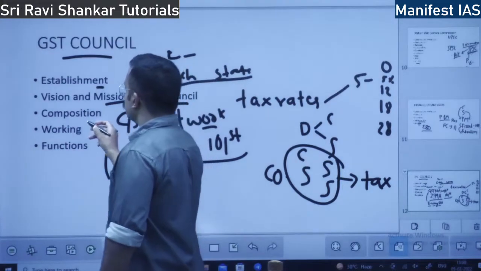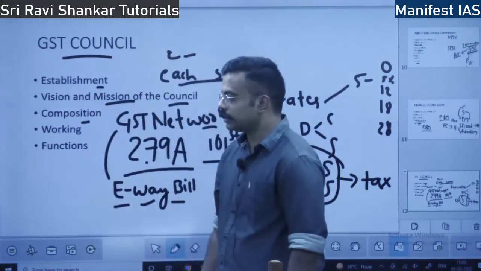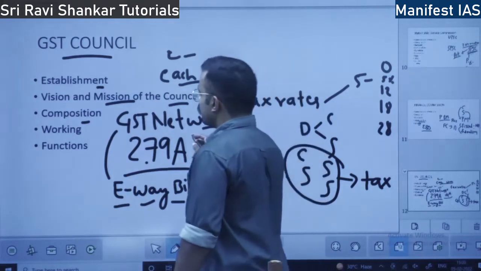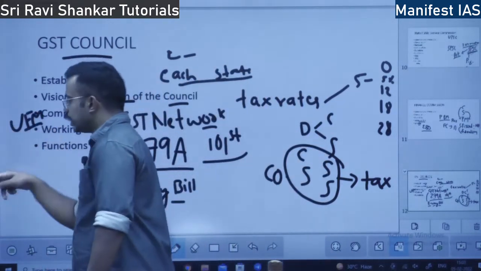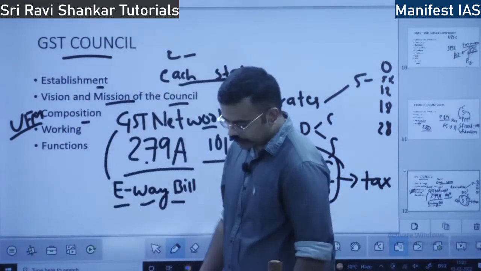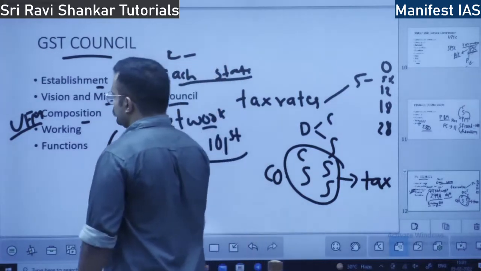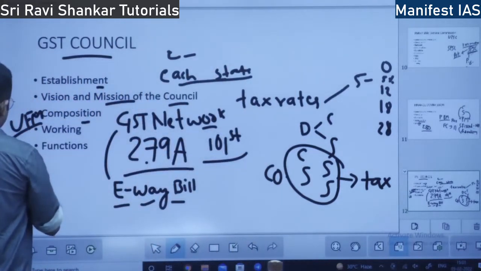So what is the composition of the GST Council? Who are there in the GST Council? First and foremost, Union Finance Minister Nirmala Sitharaman ji. Then the Union Minister of State in charge of Revenue, Shri Anurag Thakurji, presently Union Minister of State.